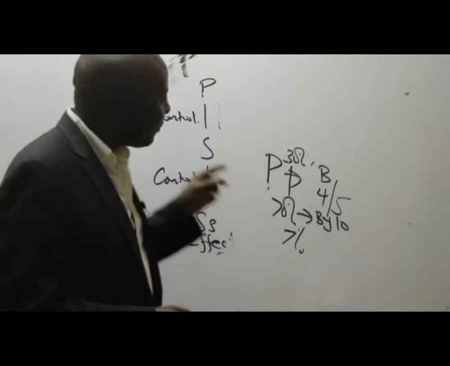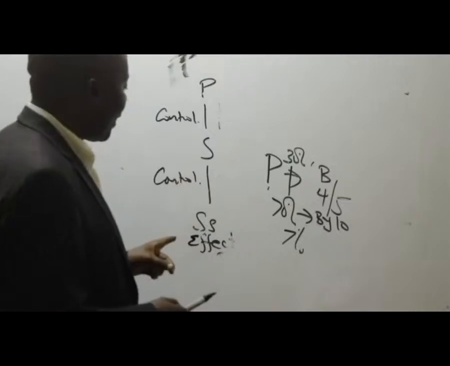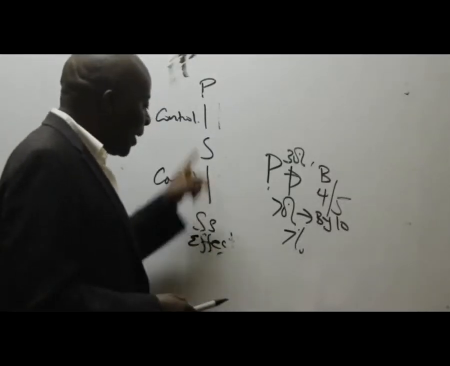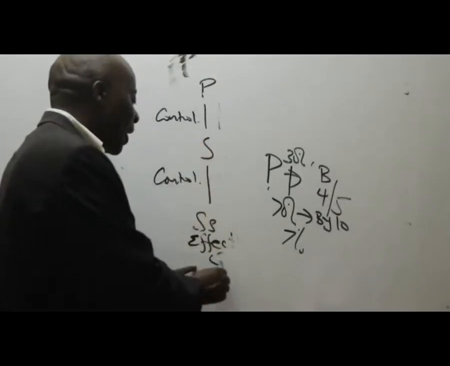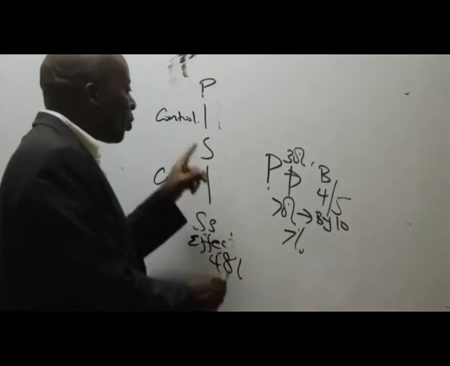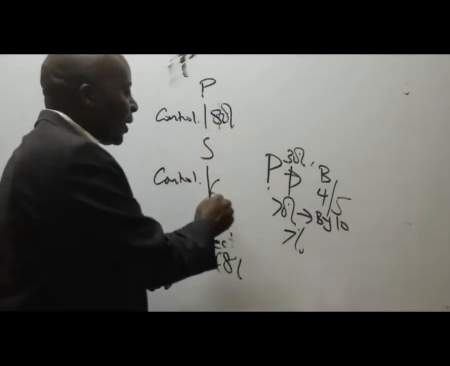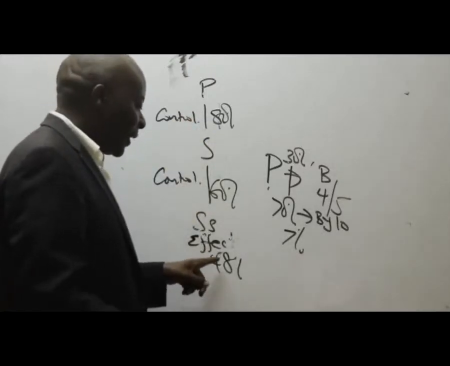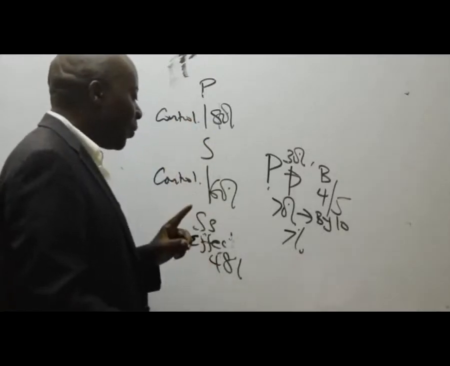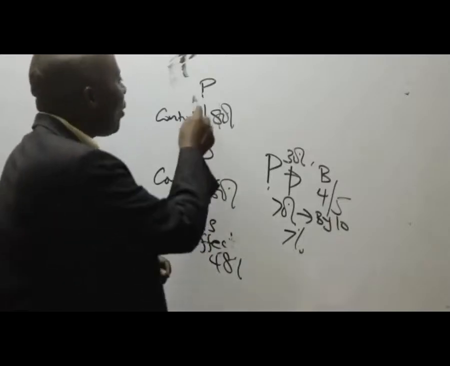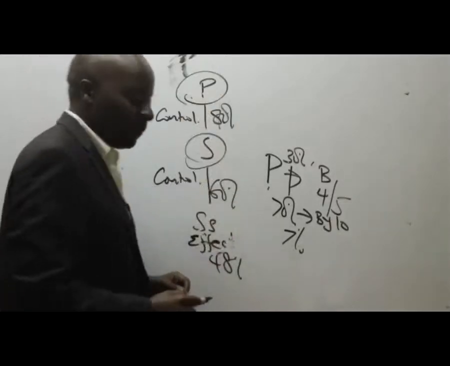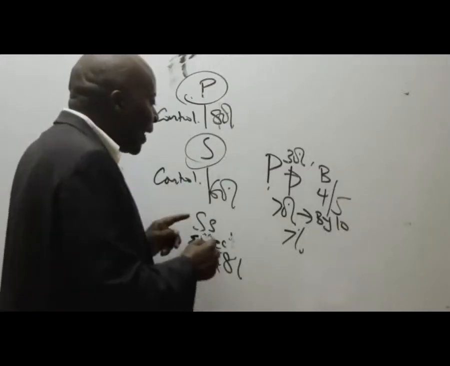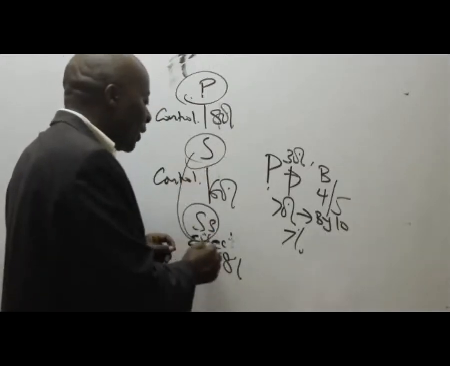Right? So like in this particular case, we are saying effectively, P has got what percentage here? Somebody has got 48% in SS because of the 80% here and the 60% there. So P has got 48% in SS. But now, what is happening here? Here, we've been able to control S. And S is in control of who? Is in control of SS.